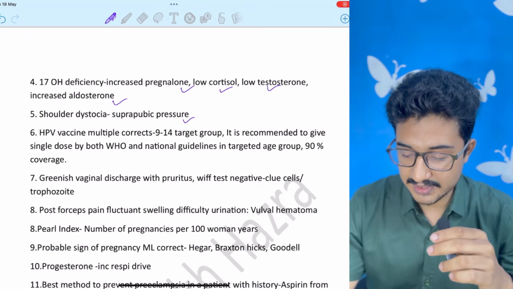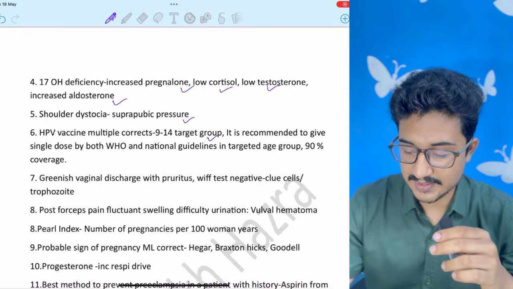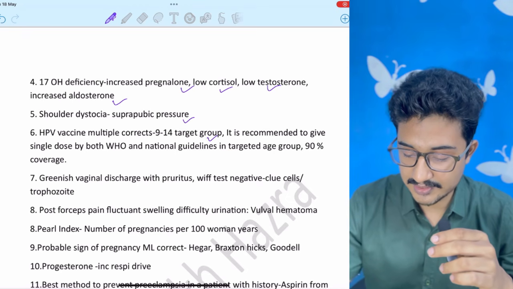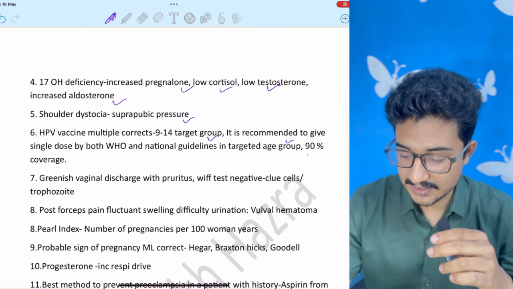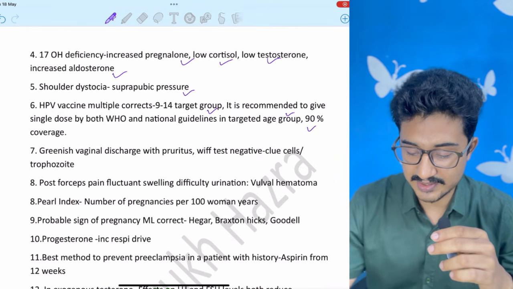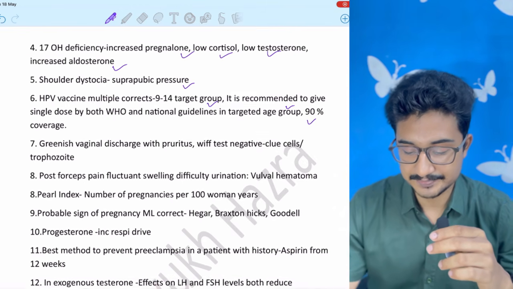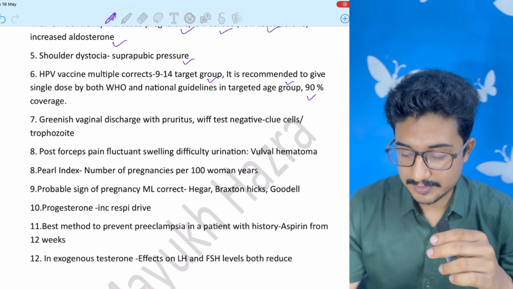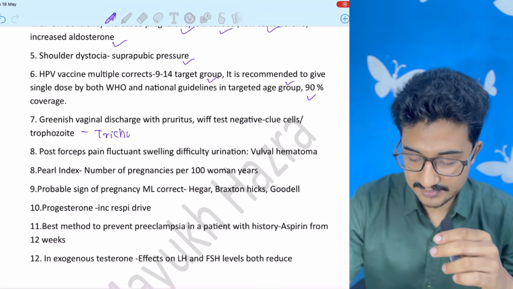HPV multiple option correct. 9 to 14 years is the target age group. It is recommended by both WHO and national guidelines. 90% coverage. These three statements will be the correct. Green vaginal discharge with pruritus, trichomonas.